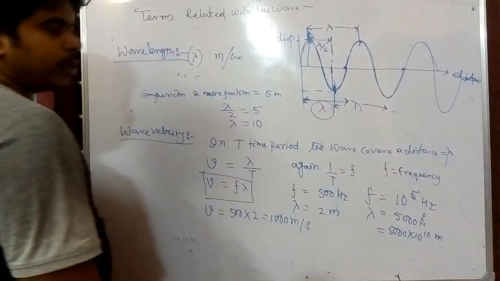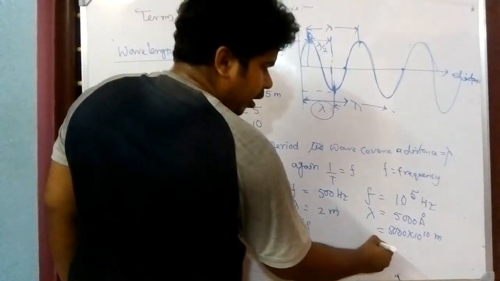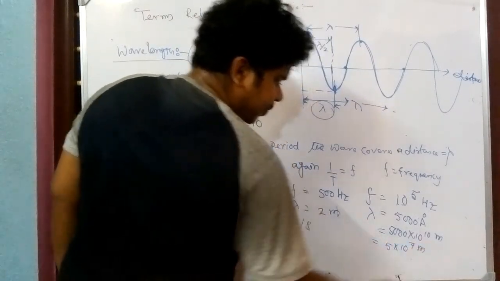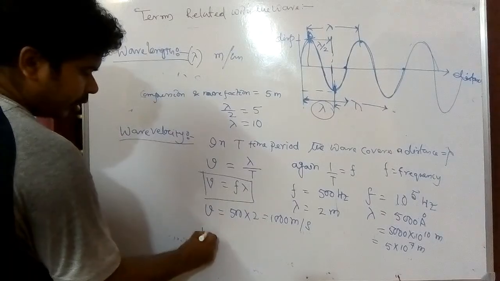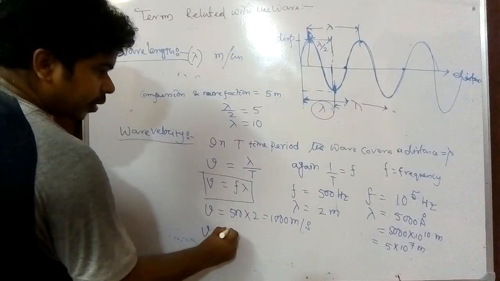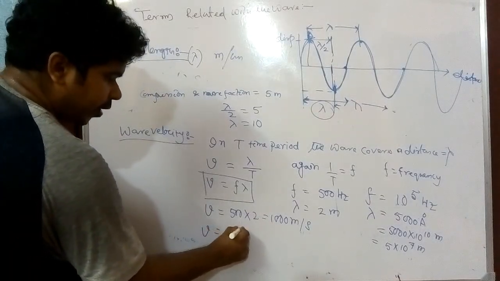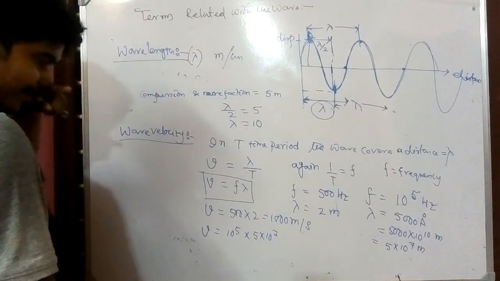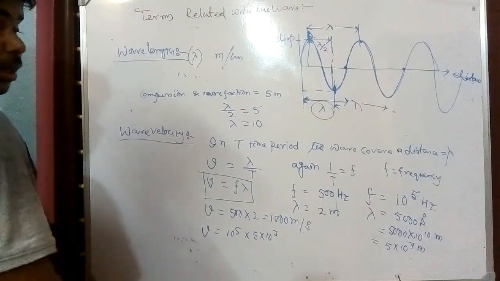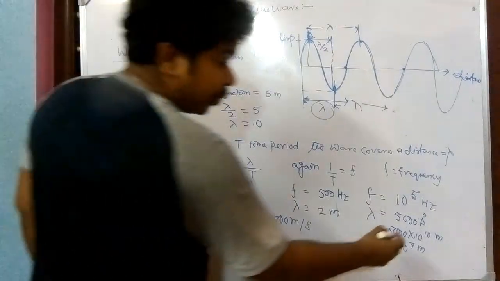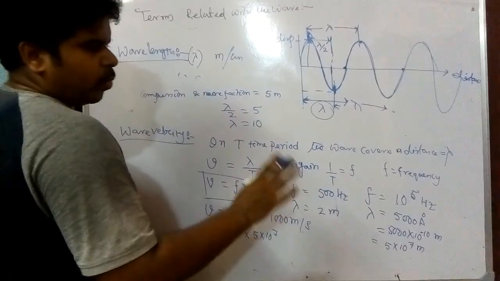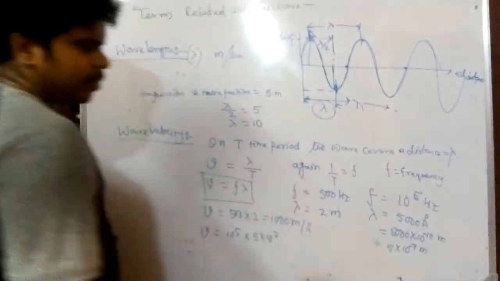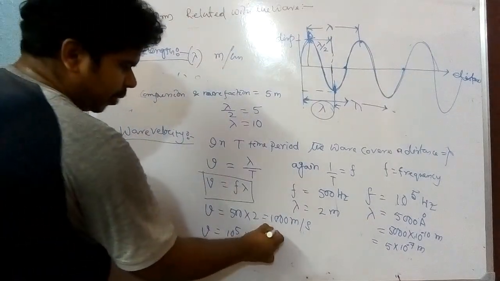Sorry, 1 angstrom equals 10 to the power minus 10 meter, I'm extremely sorry. So it will be 5 into 10 to the power minus 7 meter. Put the value here: v equals f, that is 10 to the power 5 into 5 into 10 to the power minus 7.